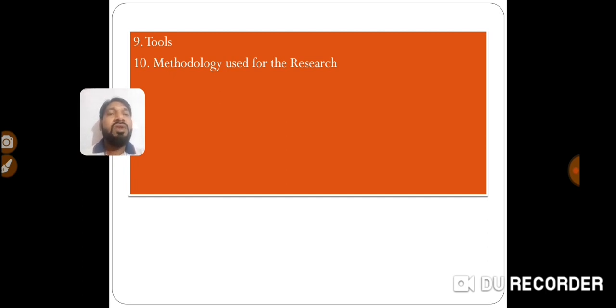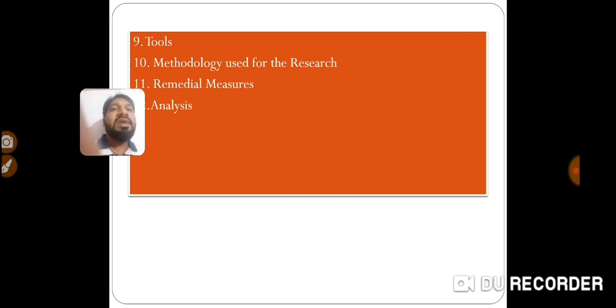The 10th one is methodology used for research. Here in methodology, what we have to write is which methods you are going to use. For example, the experimental method, the applied method, the survey method. So which method you are going to use for your research, that you have to mention.